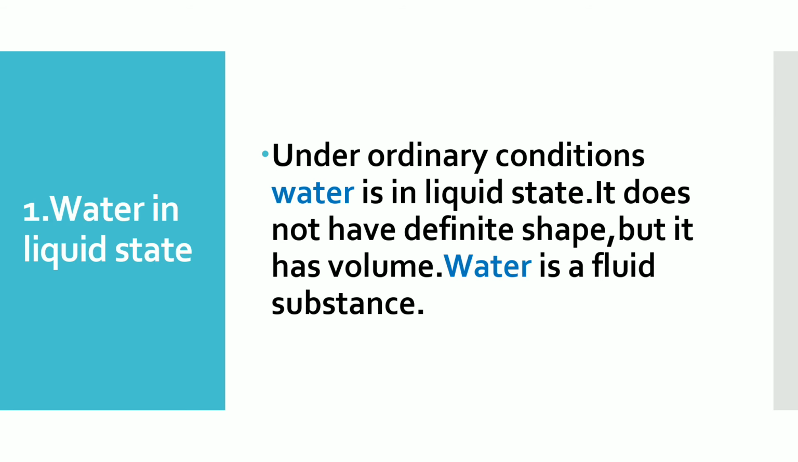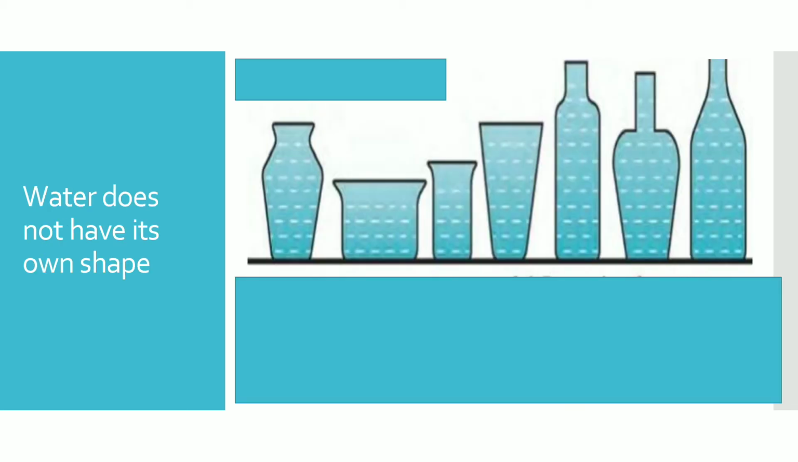Under ordinary conditions, water is in liquid state. It does not have definite shape, but it has volume. Water is a fluid substance. So, when we pour the water into a vessel, water takes the shape of the vessel. Here you see there are many vessels. You see that the water takes the shape of the vessels. Water does not have its own shape.